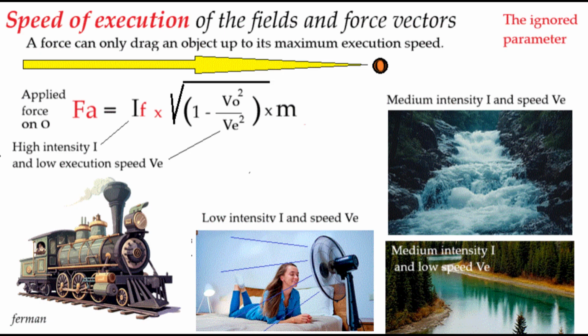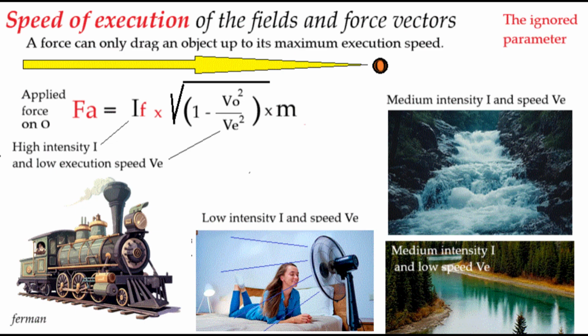Therefore, each type and class of force must have its own intensity, I, and its own velocity of action or execution, VE. If this principle is not properly understood, or is overlooked, one may fall into the error of formulating incorrect questions and, consequently, arriving at inadequate solutions regarding force-related phenomena, such as inertia resulting from applied forces. This may occur, for example, when attempting to accelerate a body to the speed of light under the mistaken belief that, since this speed cannot be surpassed, the applied force is being converted into inertial mass.